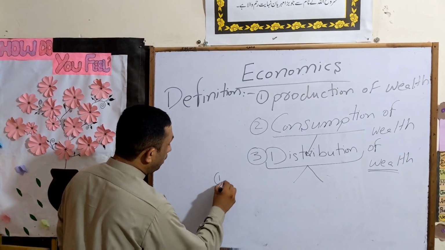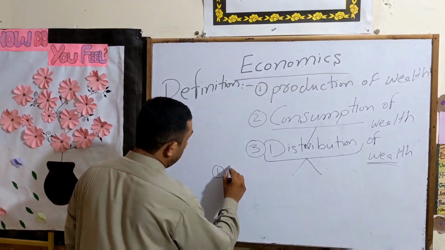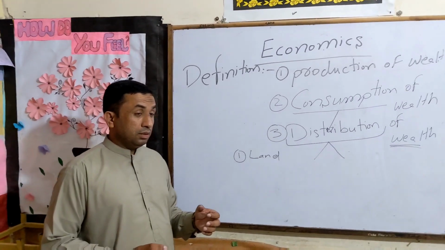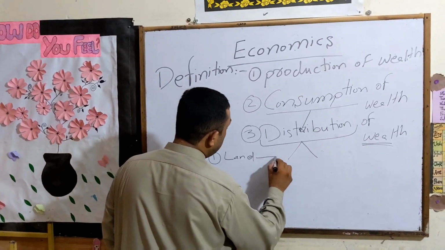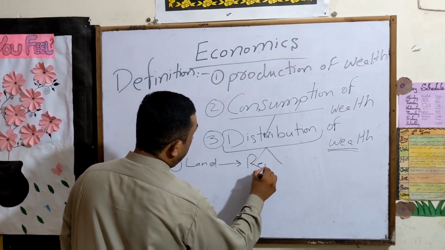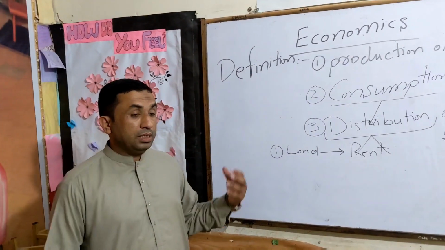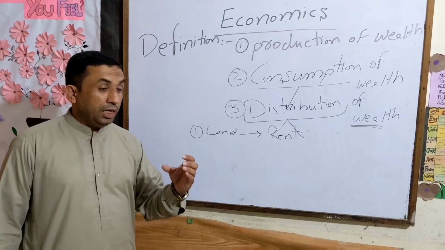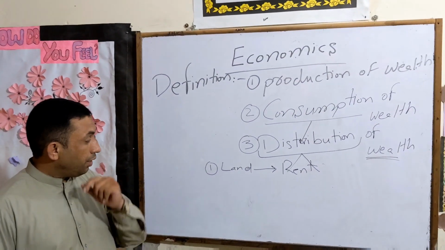First of all, we will give something to the land, which is called the rent. If you take some land for the business, you will pay some money, some wealth for that land, and that is called the rent.